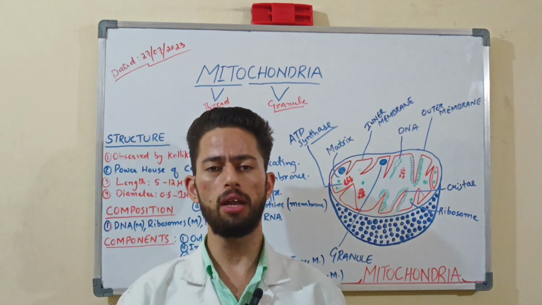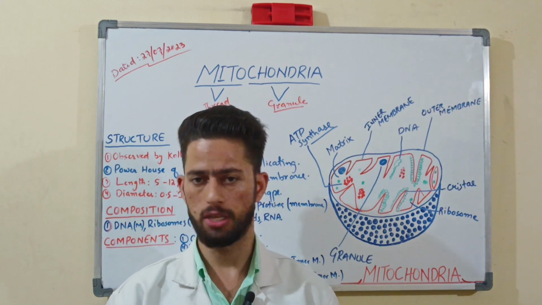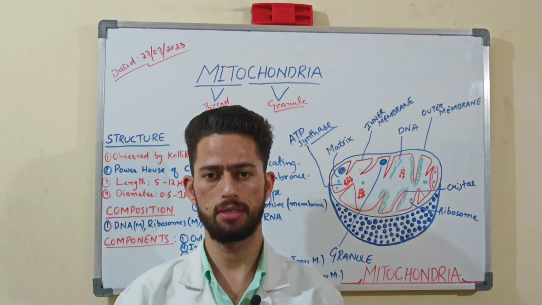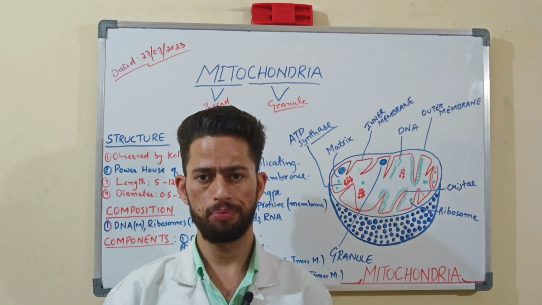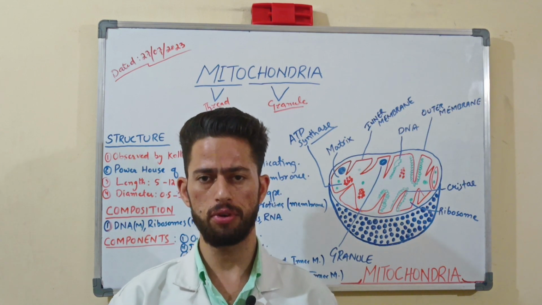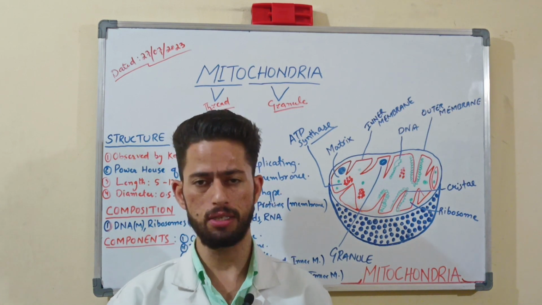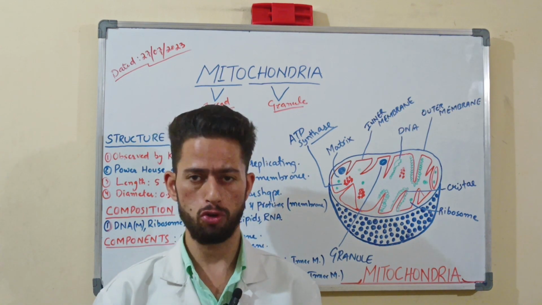Okay, so mainly the cell is divided into three parts: plasma membrane, cytoplasm, and nucleus. Plasma membrane is the outer covering of the cell. Cytoplasm is mainly the middle part, which differentiates the plasma membrane and the nucleus. And inside the cytoplasm there is cytosol.